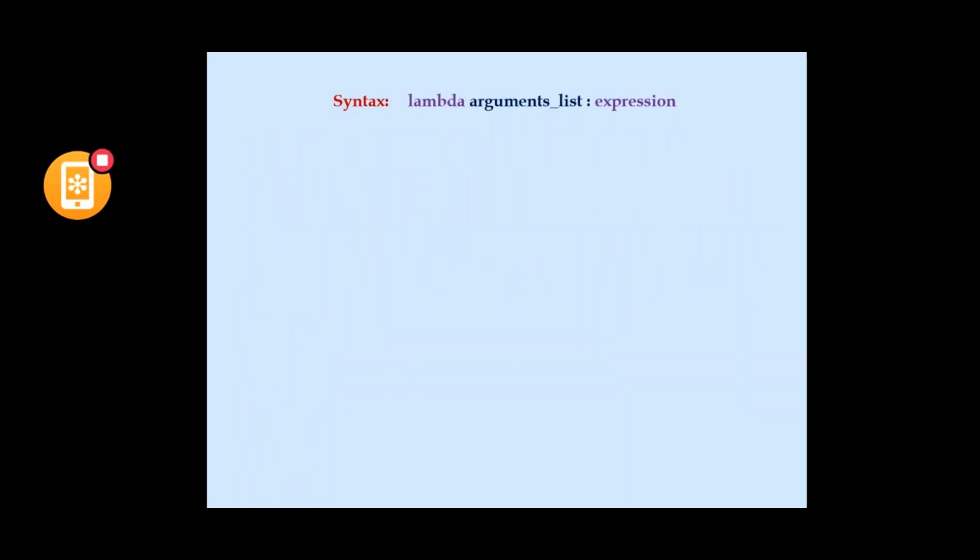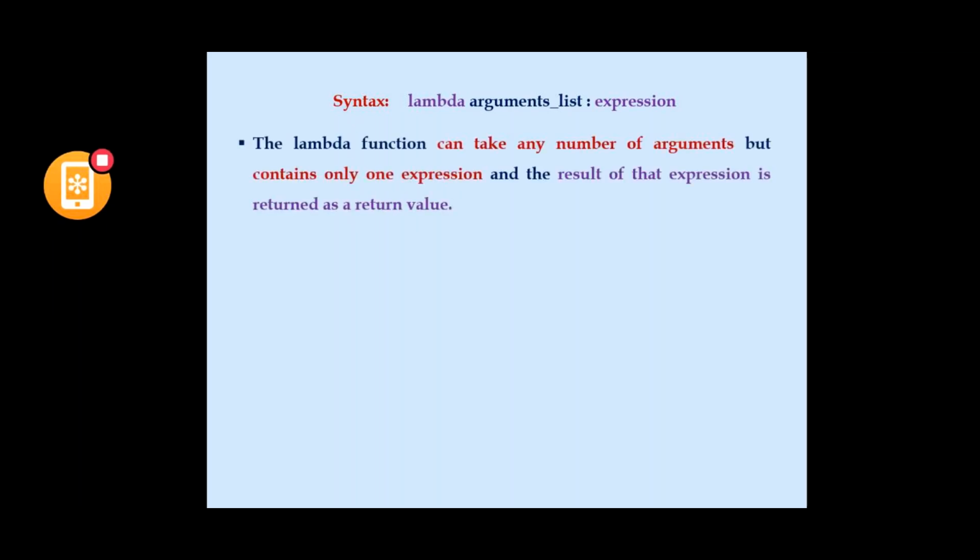I think this is the syntax, right? Lambda, arguments list, colon, expression. Here lambda is a keyword, and in the arguments list we can take any number of arguments, depending on the situation. But the expression should be only one, and the result of that expression is returned as the return value. A function has a return value, right? In the same way, a lambda function also returns a single value. We'll see that with a small example.